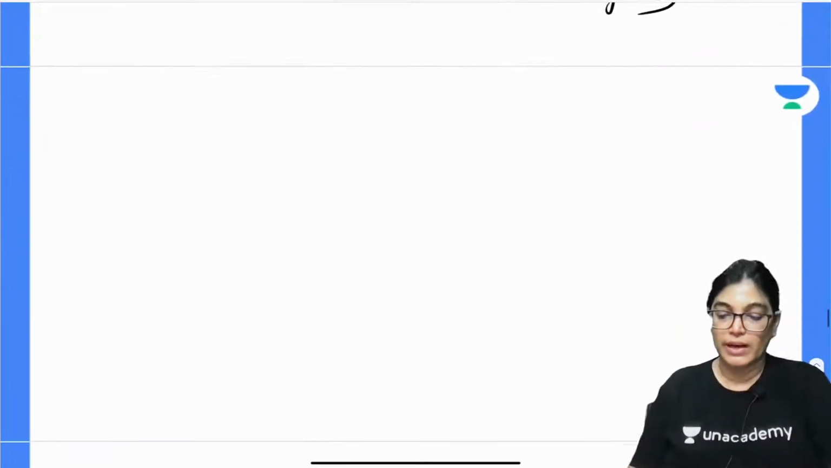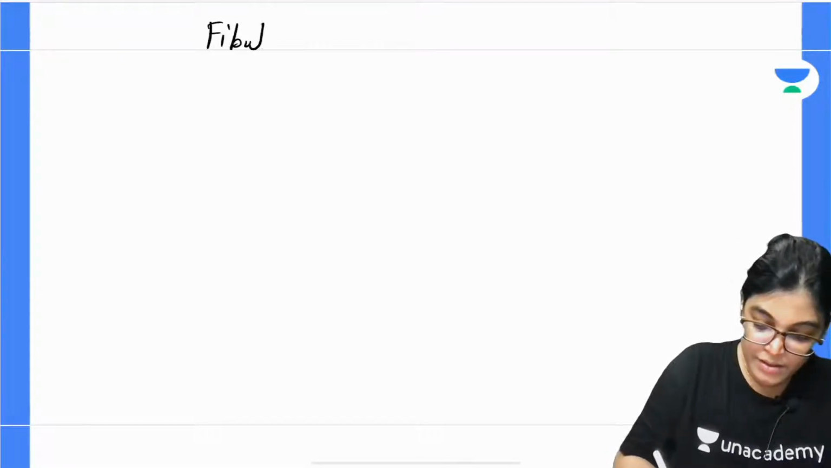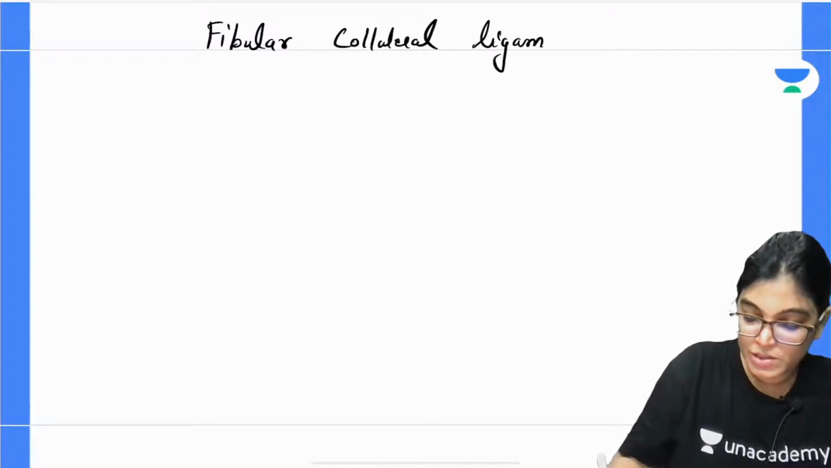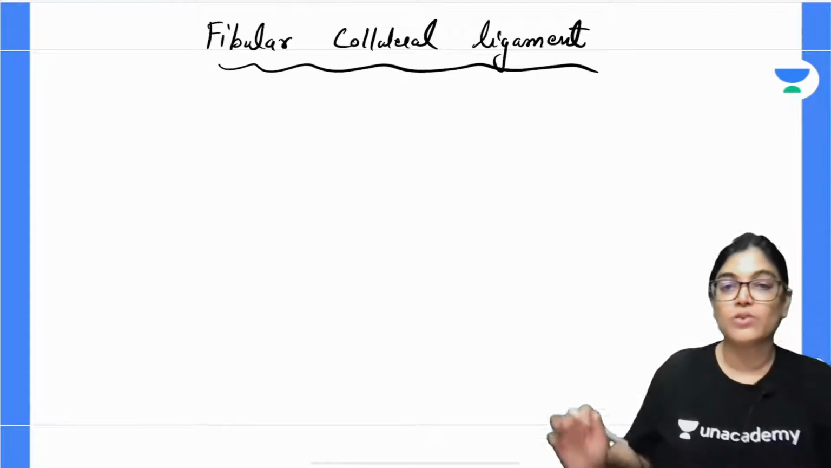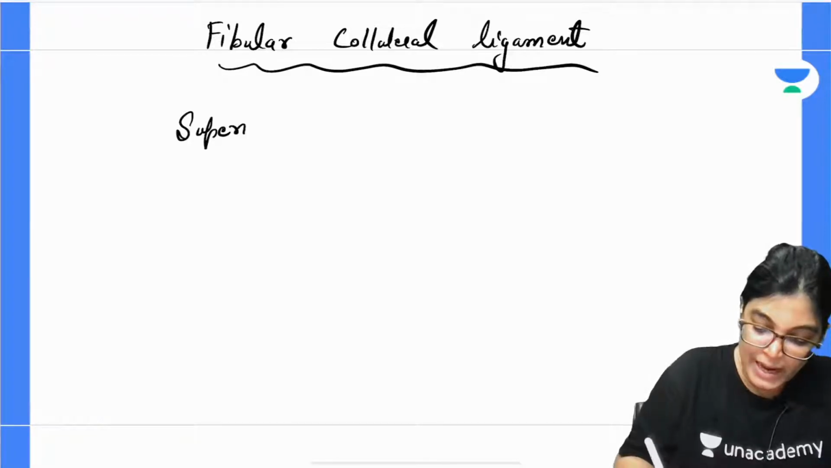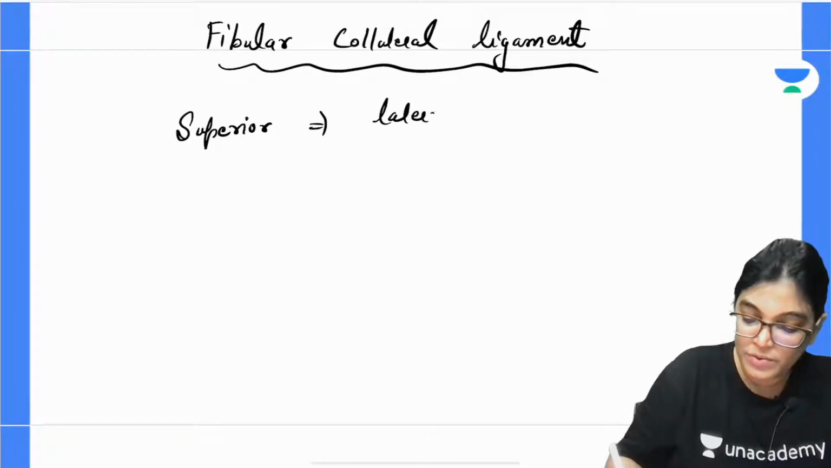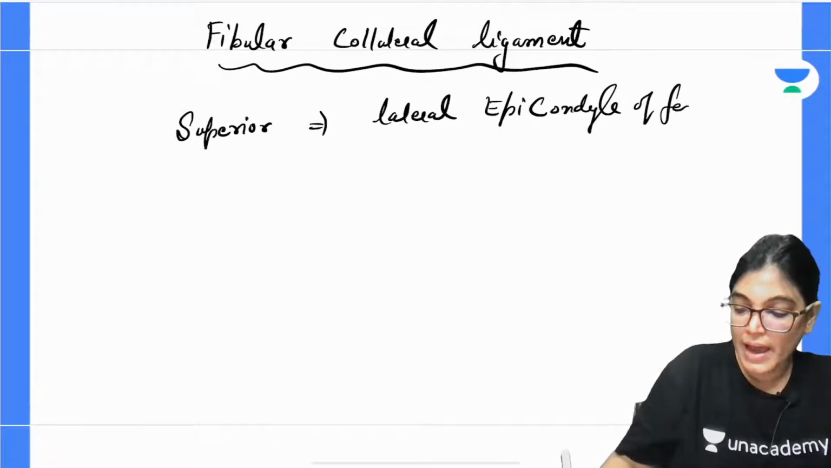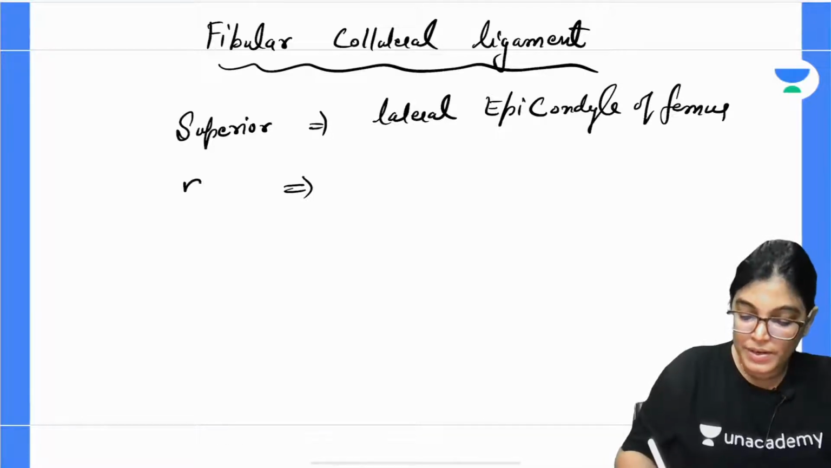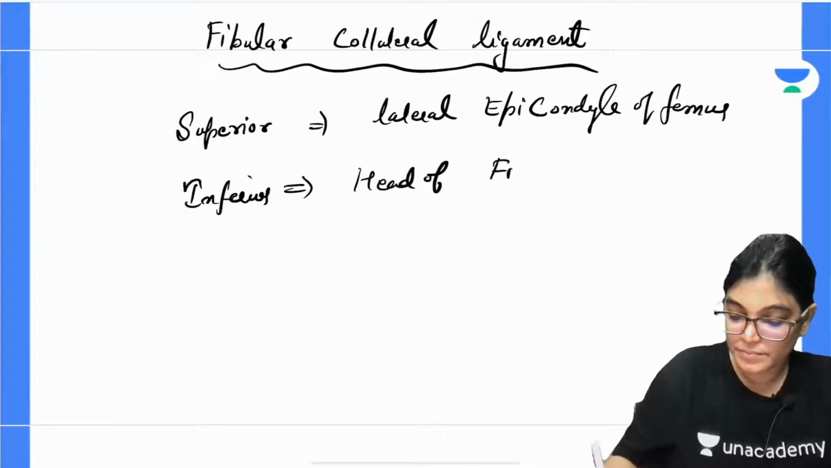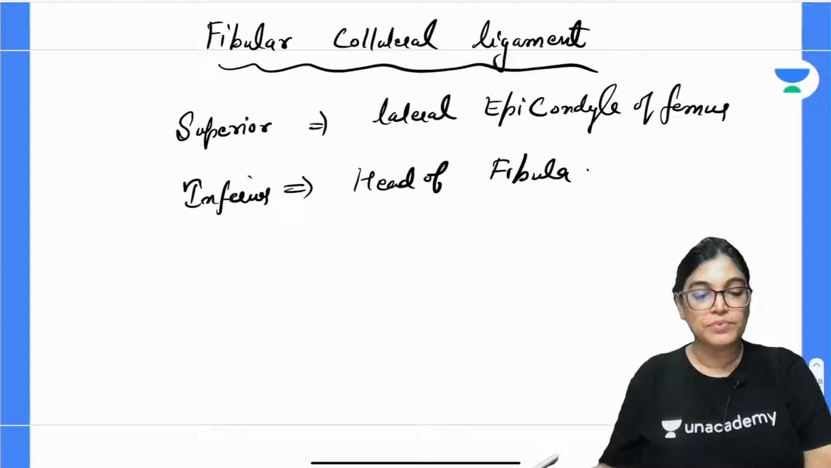Now coming to the fibular collateral ligament, which is also called as lateral collateral ligament. As we have seen, it is not having two parts, it is just having one part. One is the superior attachment. So superiorly it will be lying on the lateral side. So superior attachment will be lateral epicondyle of femur. And as you have seen lower down, inferiorly it is attached to head of fibula.